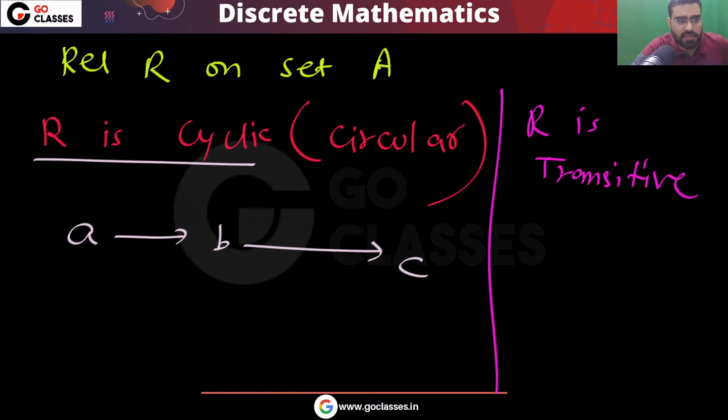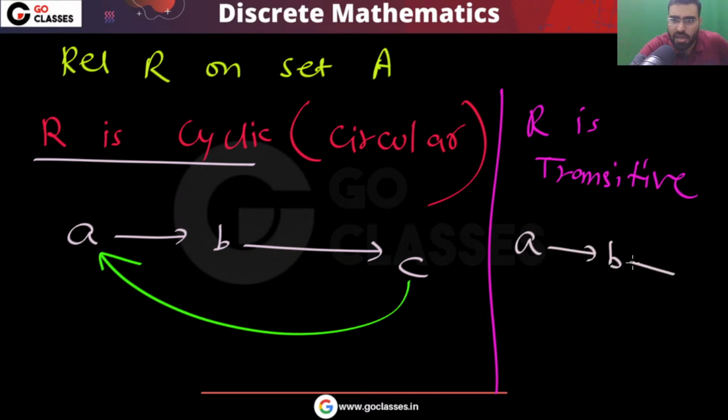Okay, then this C should be related to A. So this is a cycle. This cycle you are getting. But remember, in the transitive relation, A is related to B, B is related to C, then A should be related to C. Are you understanding the difference?